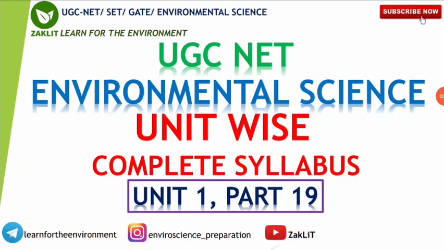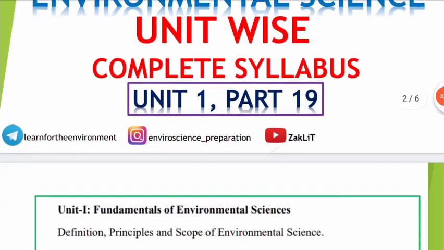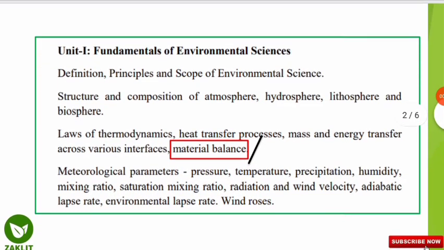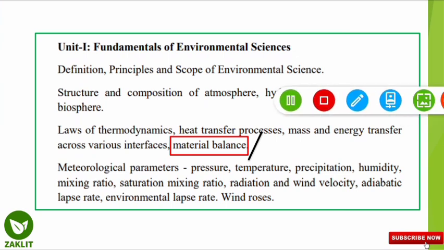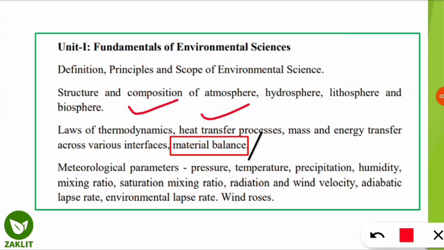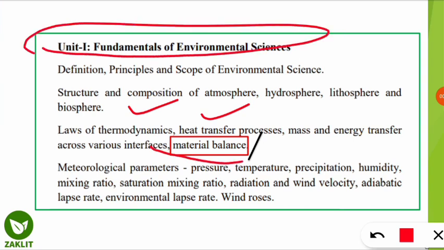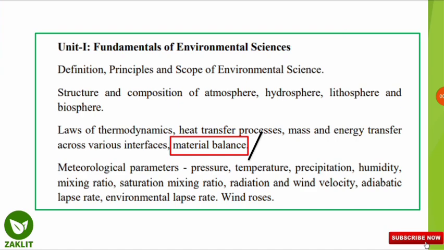So this is part 19 of the Unit 1 complete syllabus-wise preparation for the UGC NET Environmental Science exam, and without much delay, let's get started. In the last two videos we were discussing thermodynamics, its laws and the heat transfer process. Today we will start a new topic from the syllabus of Unit 1 of UGC NET Environmental Science, that is material balance. Material balance is also called mass balance, and first we will start with the concept, then we will see how the questions are asked in the examination.